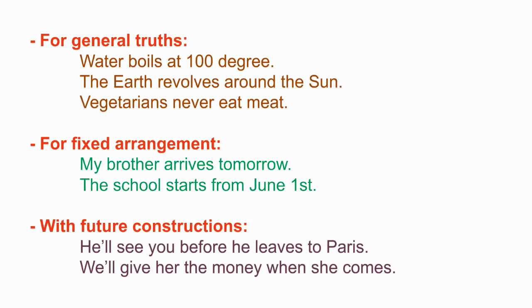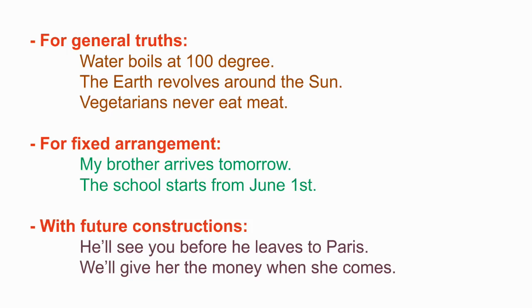So it is known as permanent truths or general truths. Facts like these are only expressed in simple present tense. Water boils at 100 degrees. I suppose you are able to understand: water boils only at 100 degrees Celsius.